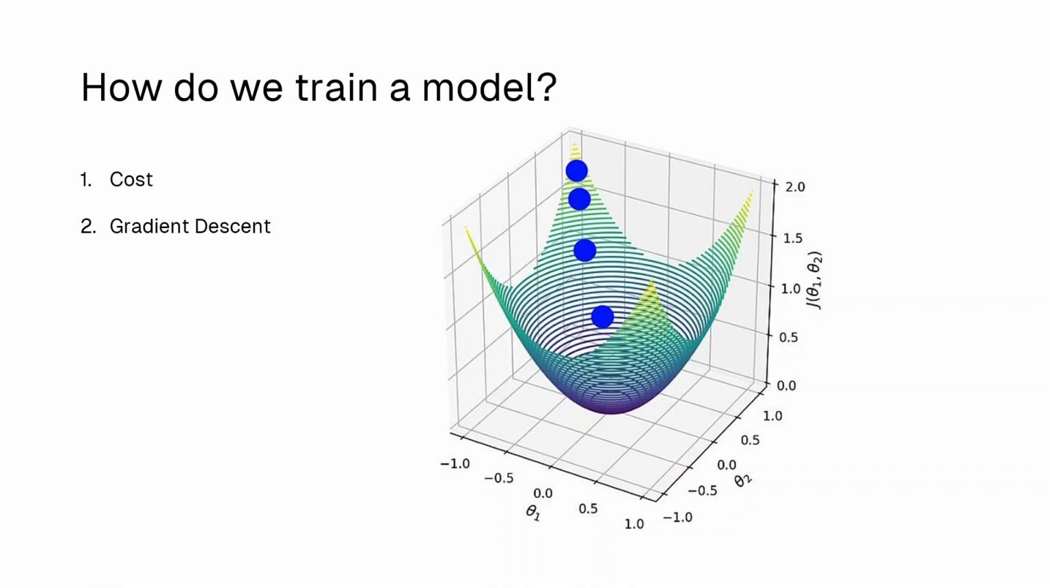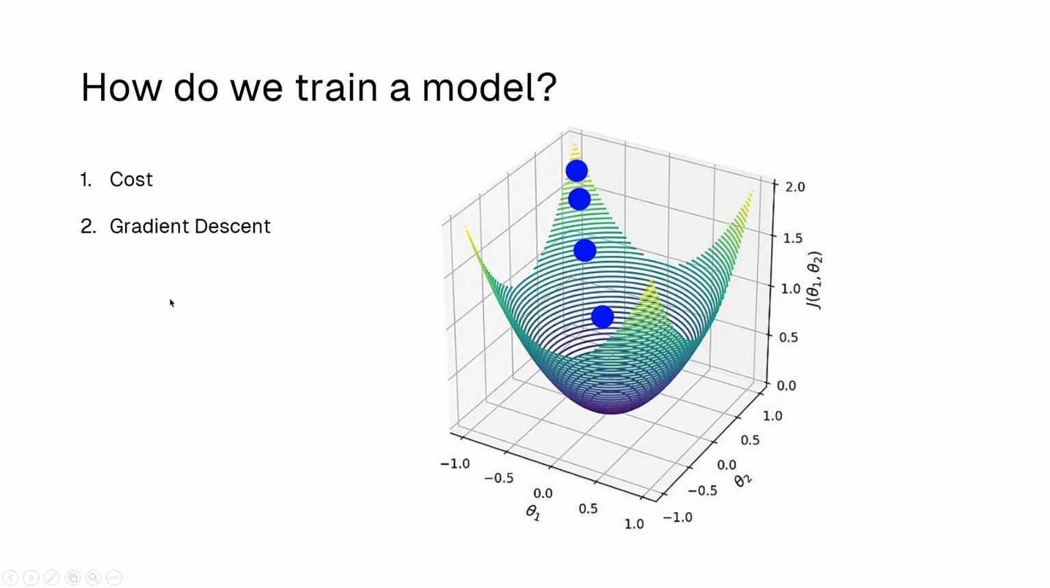Cost is this plot: the state of your model. How far is it from being the best? Let's say my cost is very high. That means my model is far from being the best. If my cost is really low, my model is pretty close to being the best.